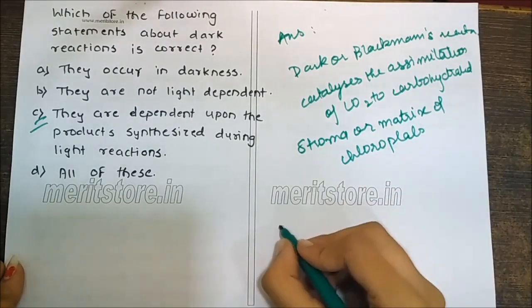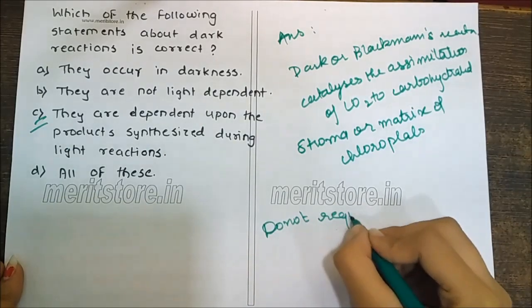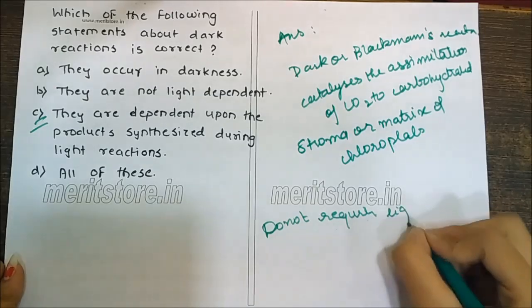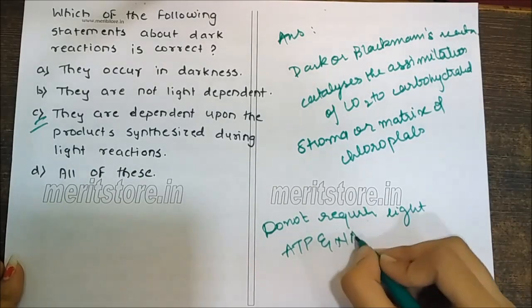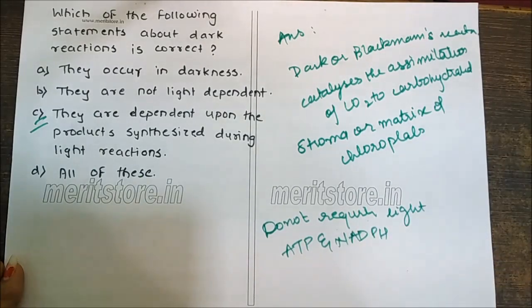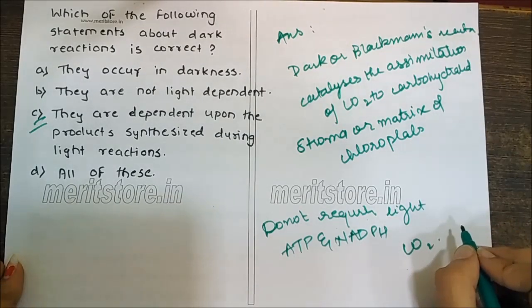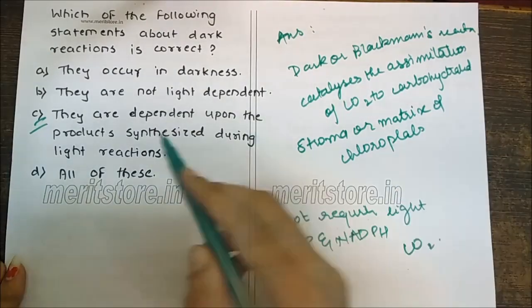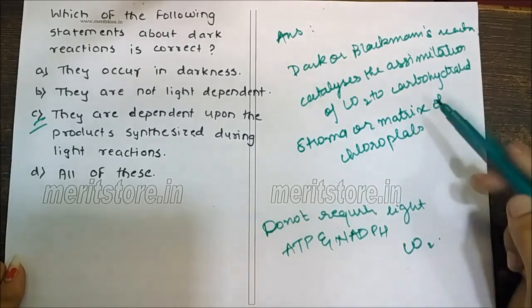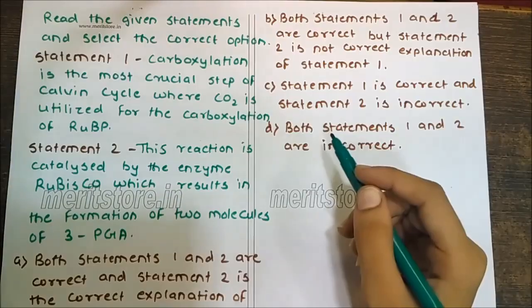These reactions do not require light. Instead, assimilatory power, that is ATP and NADPH, produced during the photochemical phase is used in the fixation and reduction of CO2. However, this should not be construed to mean that they occur in darkness or that they are not light dependent. Therefore, they are dependent upon the products synthesized during the light reactions, and not that they occur in darkness.